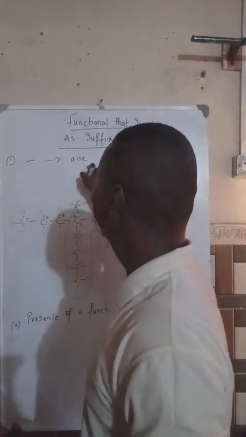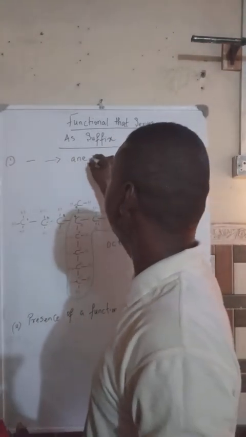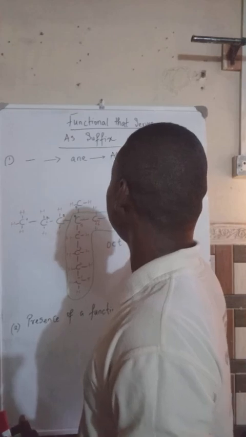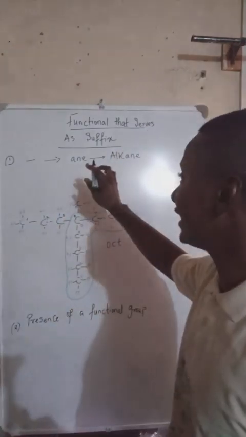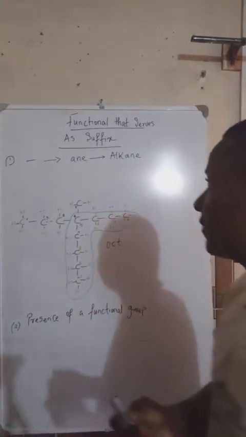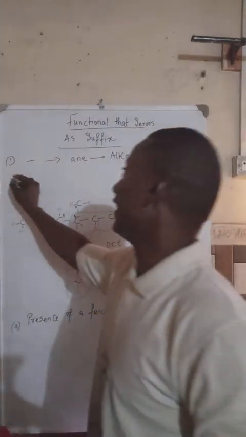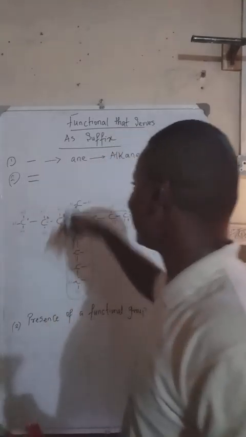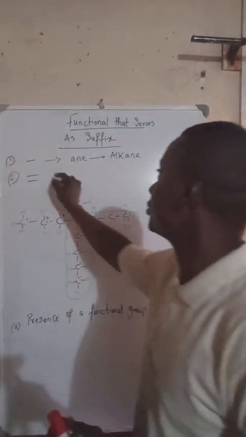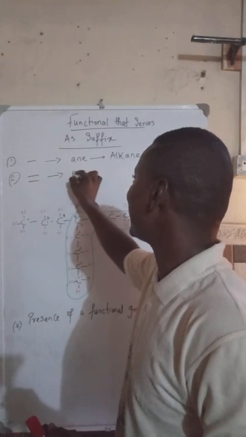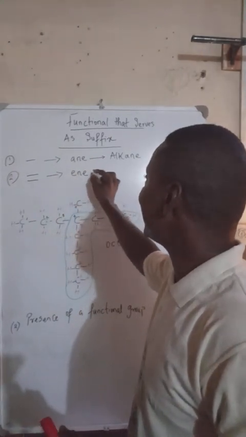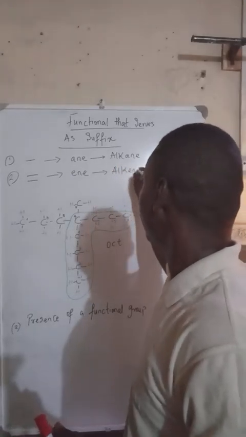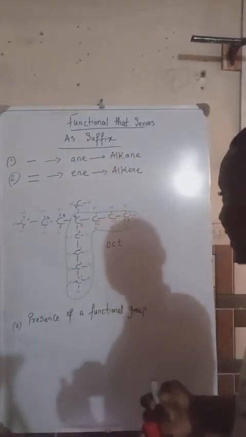So it ends with ane. Ane is referred to the family of alkane. The ane is from the family of what? Alkane. Now, in a situation whereby we have a double bond present in our organic compound, we refer to it as ene. And the ene hails from the family of alkene.